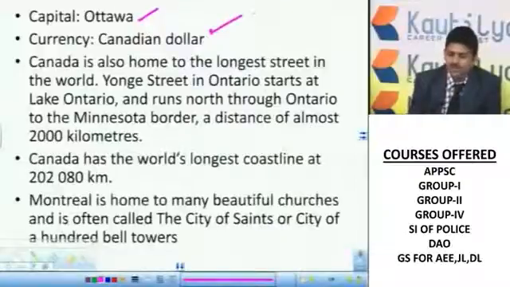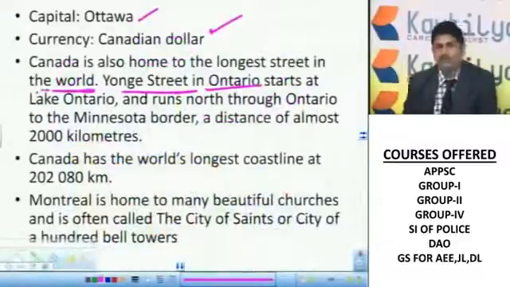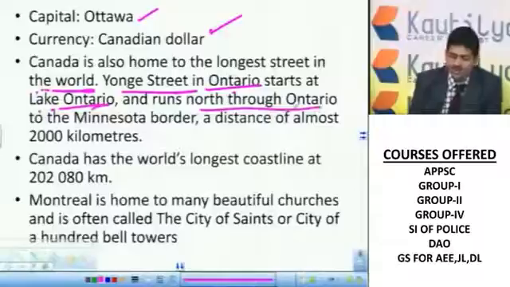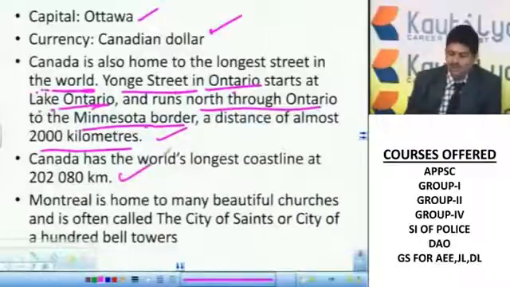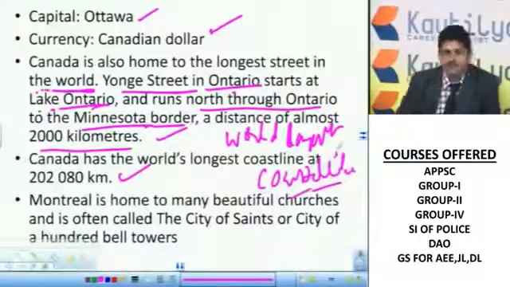Canada is also home to the longest street in the world. So what is that street? Yonge Street. It is in Ontario. I already told you Ontario is very important. You can see Niagara Falls. All these are there in Ontario. Yonge Street starts at Lake Ontario and runs north through Ontario to the Minnesota border, a distance of almost 2000 kilometers. Next, Canada has the world's longest coastal line, so very important. A coastal line is where there is sea or ocean.